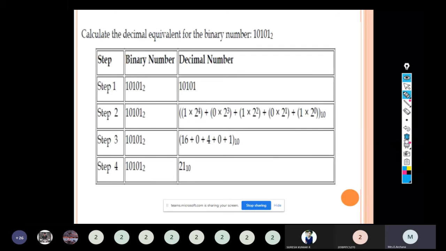The base value is 10, because we are going to convert into the decimal number system. Decimal number system has the base value 10.